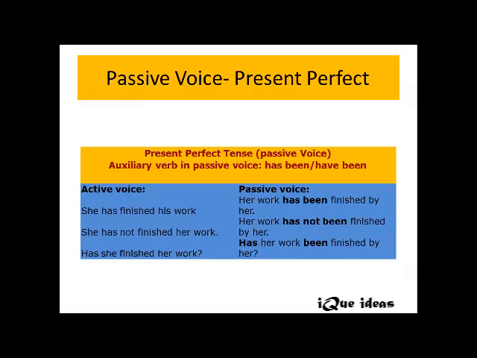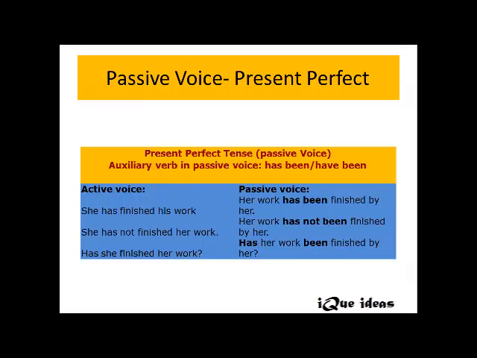She has finished his work. Not her work, his work. When you look at a sentence like this, for a moment you may get confused whether the sentence is in AV or PV, right? Because finished is also in 3V here. But the helping verbs that get used in passive voice for perfect tenses are different, right? Let's look at the first one here. She has finished his work. The subject is she and the object is his work. Okay, his work has been finished by her.